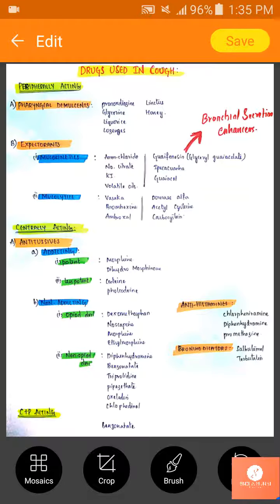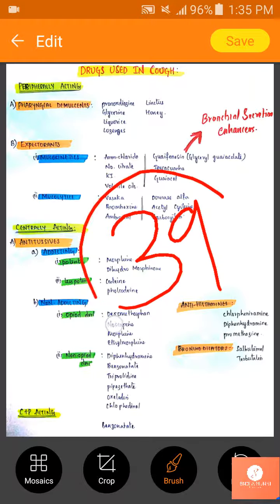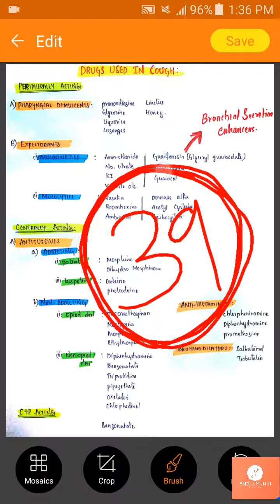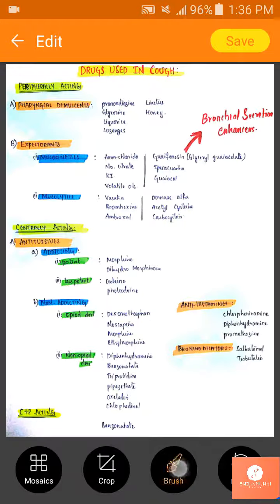Yes, I told you there are three classes, that is peripherally, centrally and central plus peripherally acting. Now they are again divided into subclasses. So let's see what are the drugs we have present. Overall we have 39 drugs in this classification. You need to remember these 39 drugs, and I'll also discuss some important MOA later in this session. So now let's get into this.